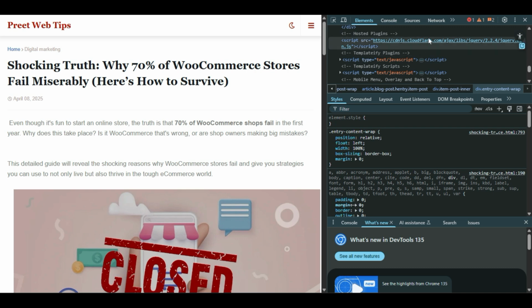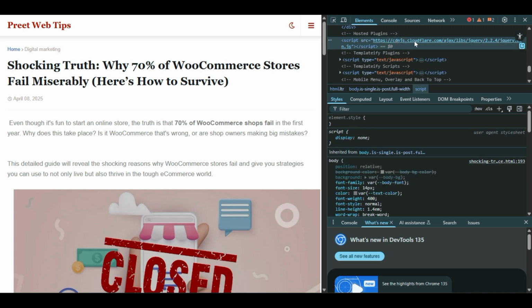Yeah, here it is. So that means Cloudflare has been activated on my website. As you can see in the elements, there is a Cloudflare script, here it is, https cdnjs.cloudflare.com. So it means Cloudflare has been activated on our website.